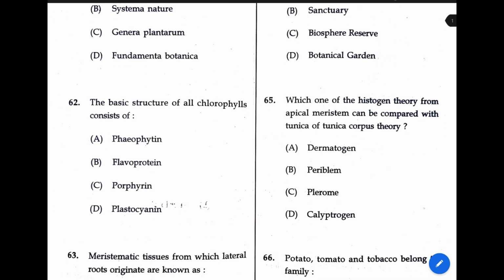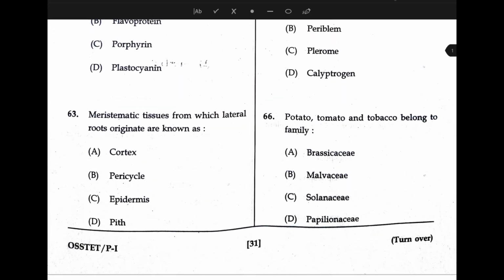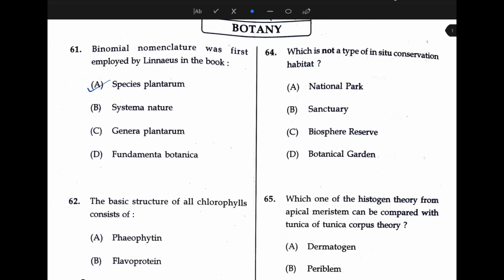Next, meristematic tissues from which lateral roots originate are known as dash, and the answer is pericycle. Let me mark this, pericycle. Then here the answer is porphyrin. Next, here the answer is Species Plantarum.